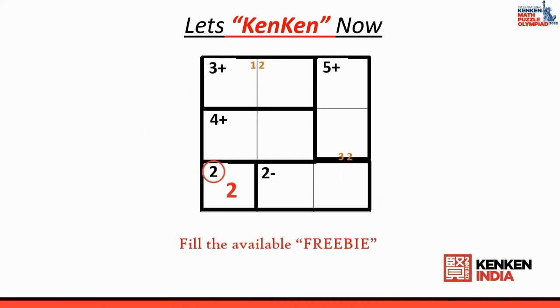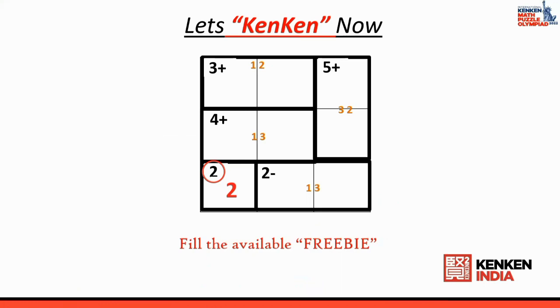What are the possibilities? 3 and 2, and 2 and 3. I look at the 4 plus cage. 1 and 3, and 3 and 1. Now I look at the last cage, which says 2 minus, meaning 2 difference. So this can be 1 and 3 or 3 and 1.